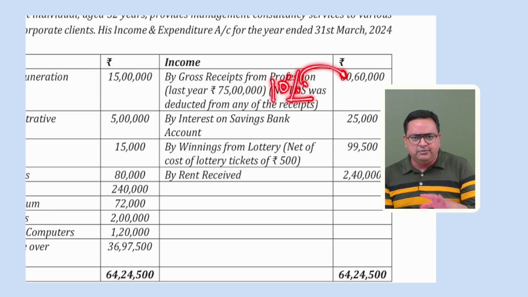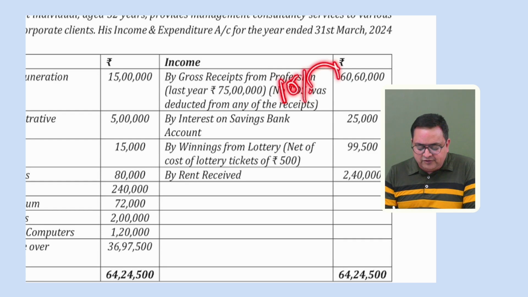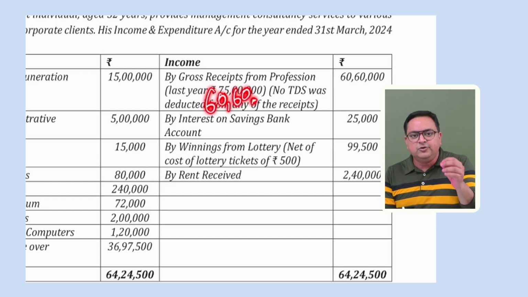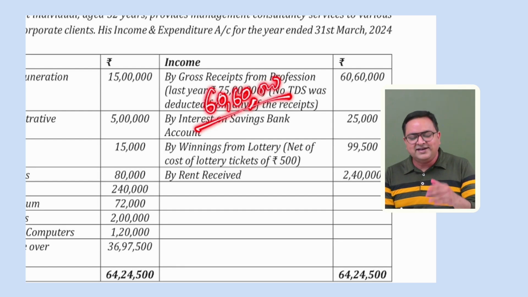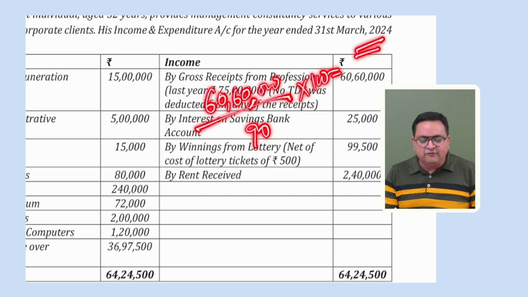So you understand how you will be grossing it up. Let's say they would have mentioned 10% TDS, which is the general rate on professional service. If 10% of the TDS has been deducted, what we have received is 90%. So you have to gross it up. Let's say 60 lakh 60,000 rupees. If 10% TDS has been deducted, it means that this is equivalent to 90%. Divide by 90 and multiply by 100, and whatever is the amount, that is the grossed up amount. That amount you should take in your sales.